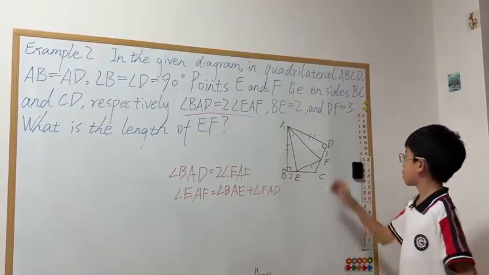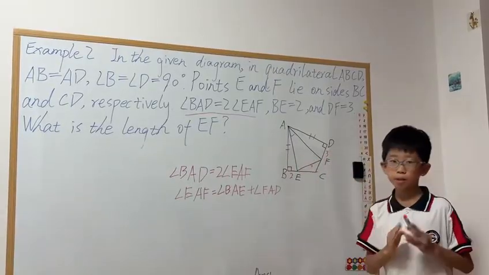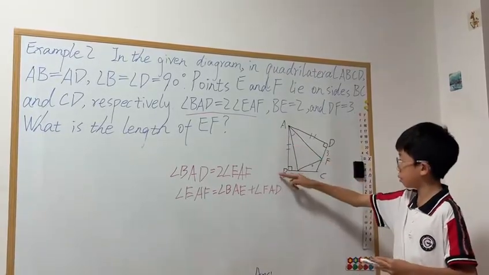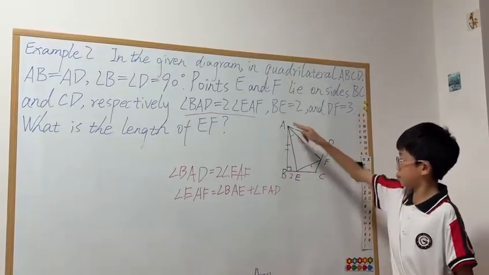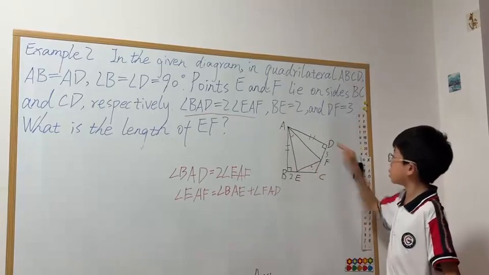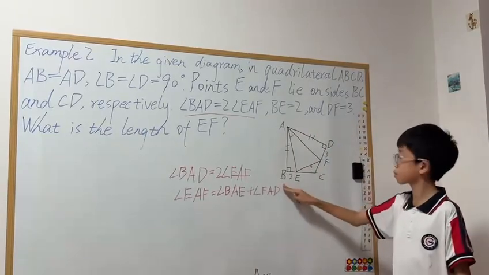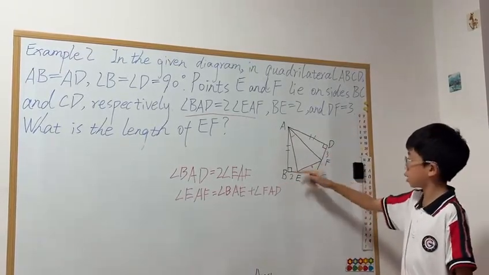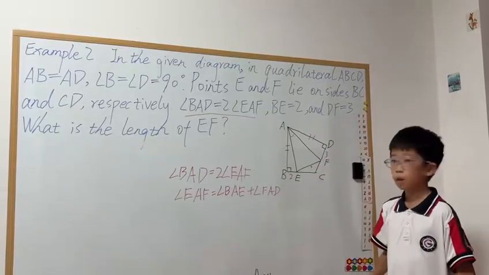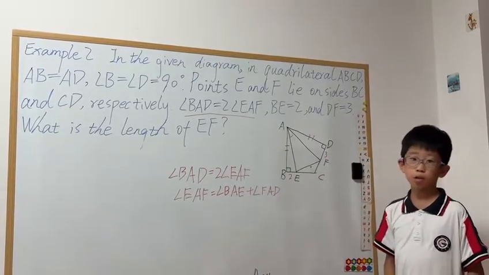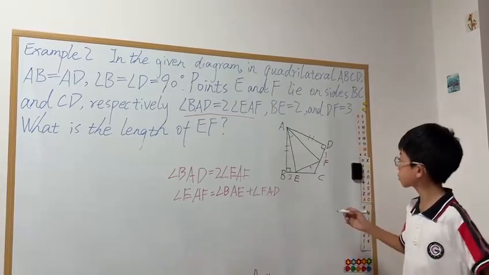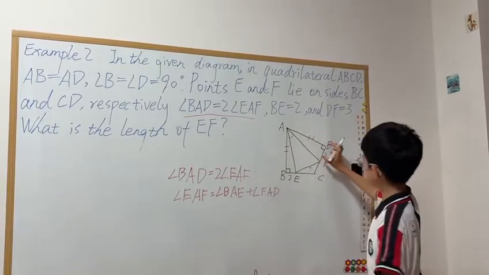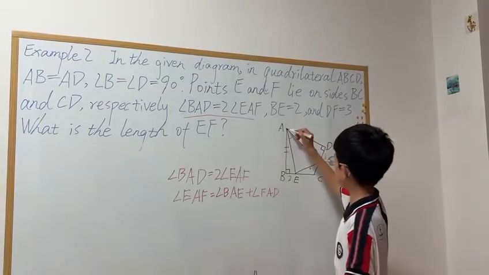And the reason that these two triangles add up together to another triangle is because AD equals AB, and these two angles are both right angles. And two right angles add up together to 180 degrees, which is like a straight line. So when I put this triangle over here, it will look something like this.